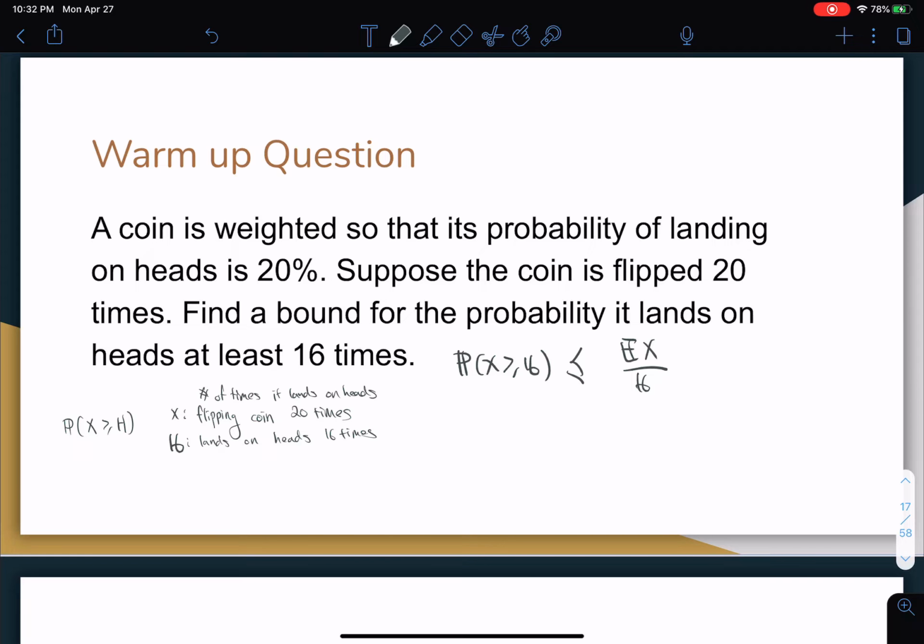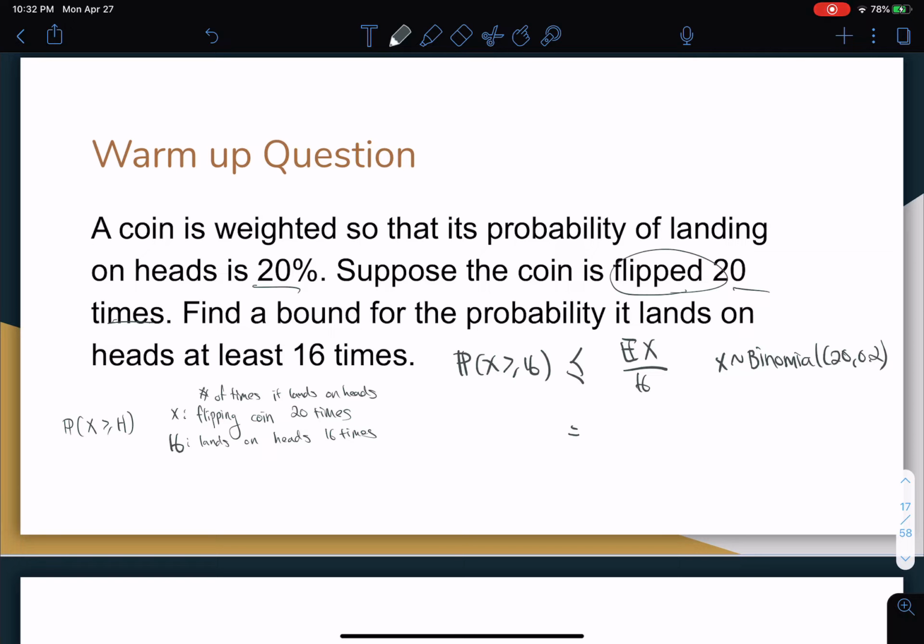The expectation of x is, because we are flipping the coin 20 times with probability landing on heads 20%, this is a binomial of 20, 0.2, and we know that for a binomial, the expectation is just n times p.